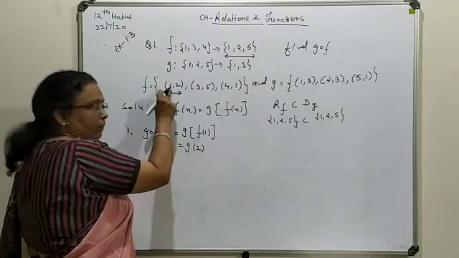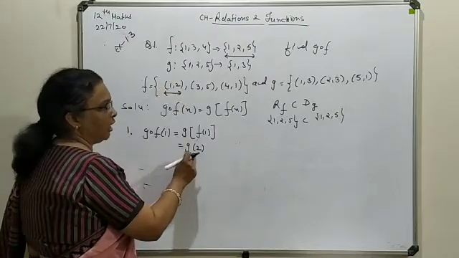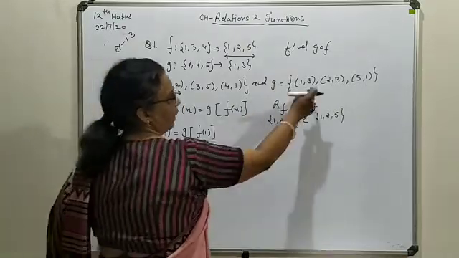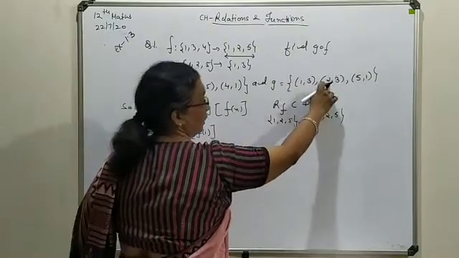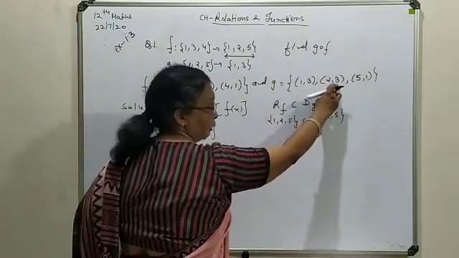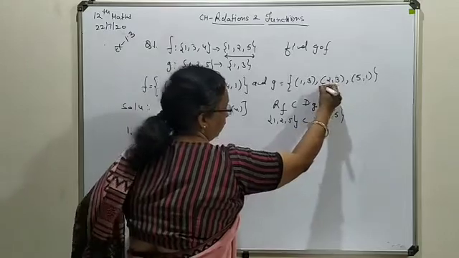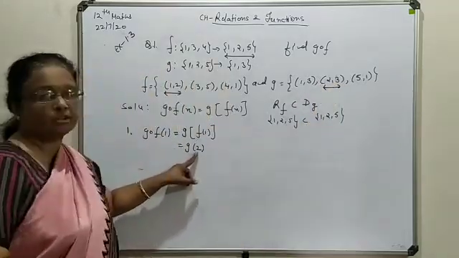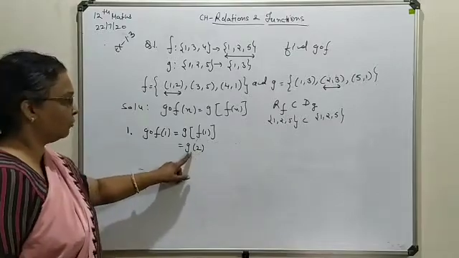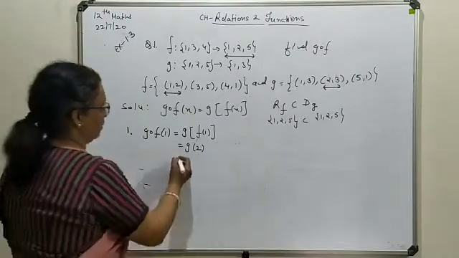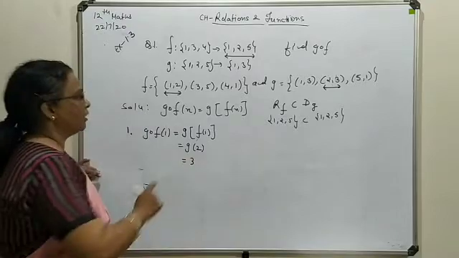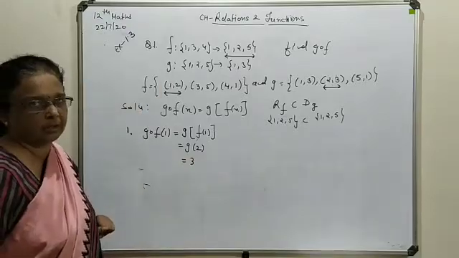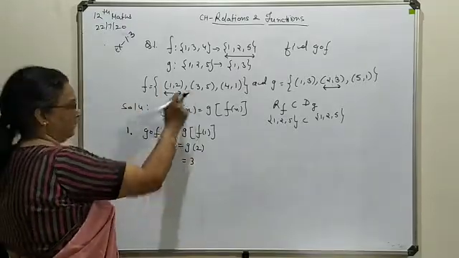This is the domain, this is the range. G2. Now you come here. G2 means for this domain value 2, your answer is 3. So now it will give you the idea about the solution regarding this G2 function value. So for this G2, your answer will come out as 3. So this way, for a given ordered pair, we will check it out. Now move to the second one.